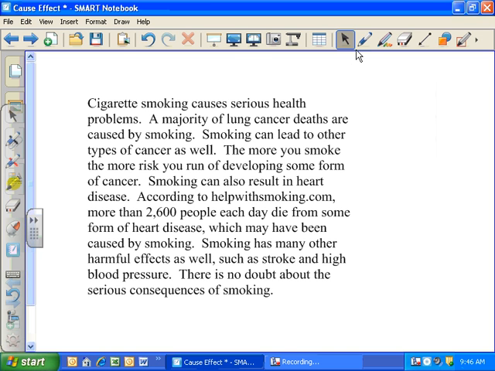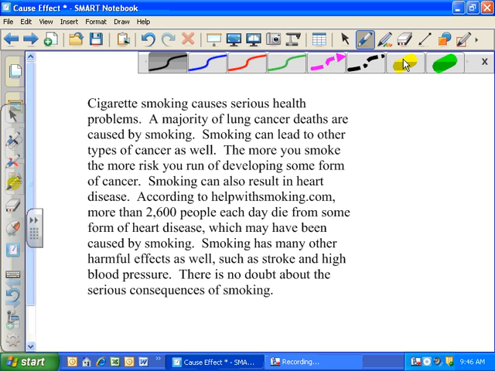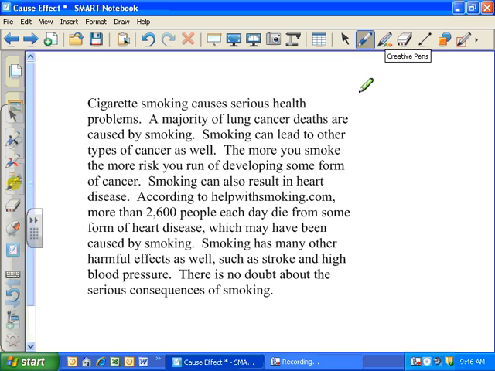So let's look at a sample passage. I'm going to get my highlighter out. And generally what I want to do, my strategy here is, as I'm reading, when I see a signal word, I'm going to highlight the signal word, not the detail, but just the signal word to clue me in.